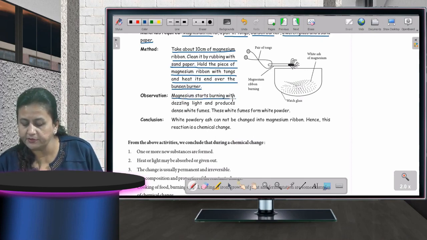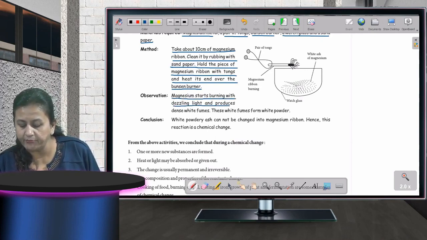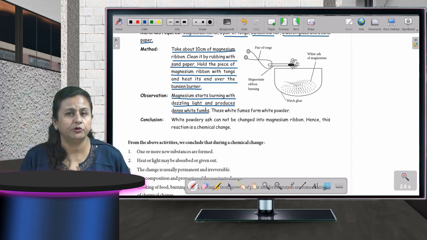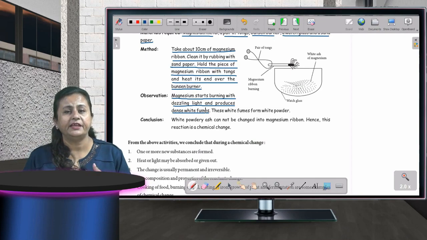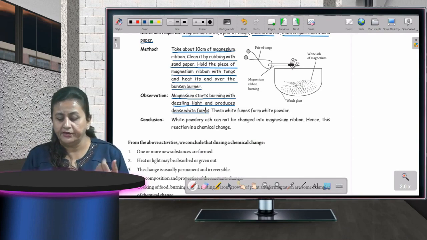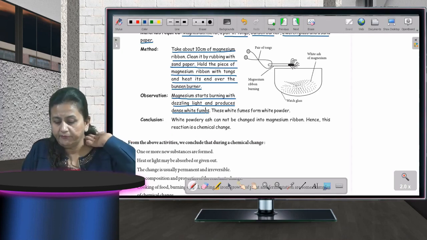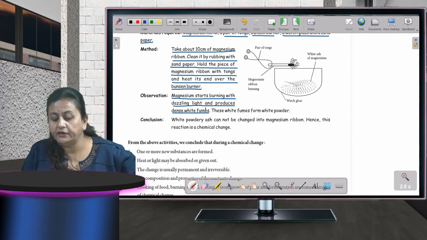Magnesium starts burning with dazzling light and produces dense white fumes. When you burn magnesium, what kind of flames will come? White fumes. Dense white fumes. Dense means very thick. And you will also see a dazzling light.